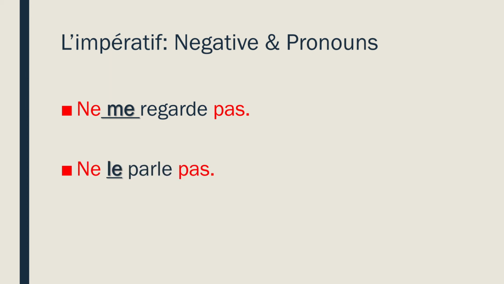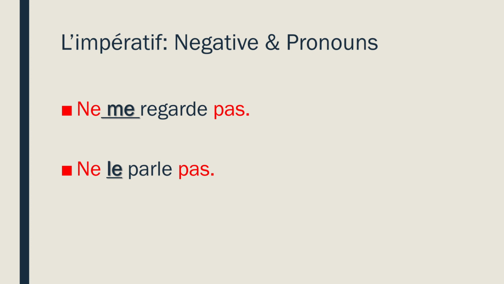Ne le parle pas. So in the case of this one, we don't necessarily have an example of le going after, but that's exactly what would happen in the imperative. The le would go after. Parle-le would be talk to him. Ne le parle pas is don't talk to him.